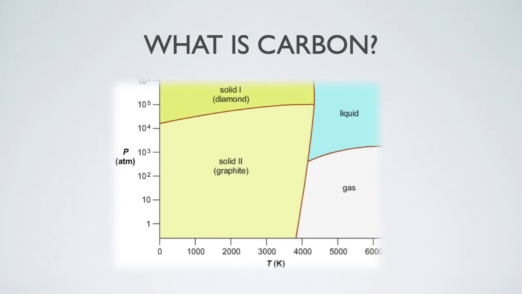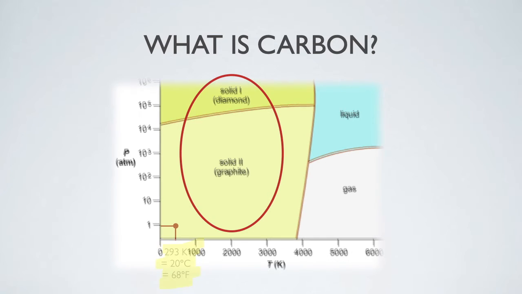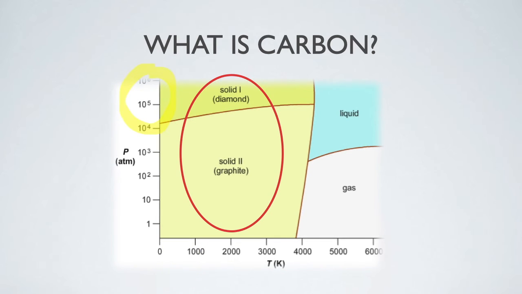Carbon is present in solid, liquid, and gaseous form depending on the surrounding pressure and temperature. Examples of its solid forms are the diamond or the graphite. Graphite can be formed under the usual conditions of temperature and pressure, which are 20 degrees Celsius or 68 degrees Fahrenheit and 1 standard atmosphere. Diamonds require a higher pressure to be formed, which is why we find them deep in the ground.